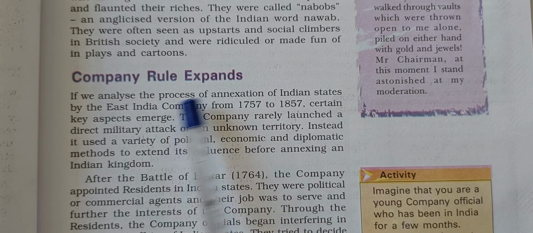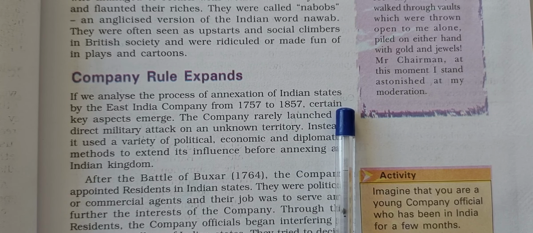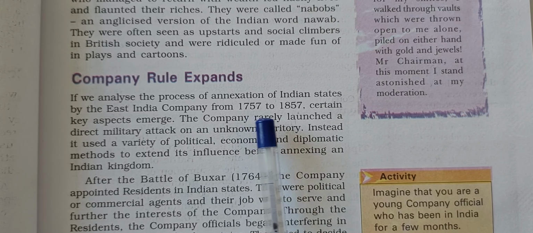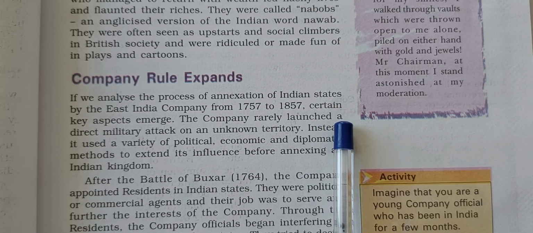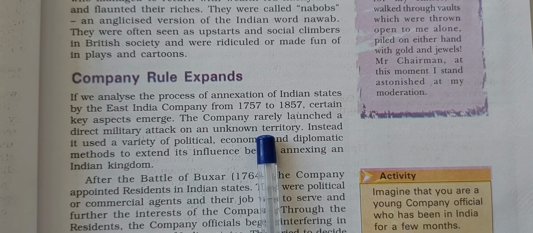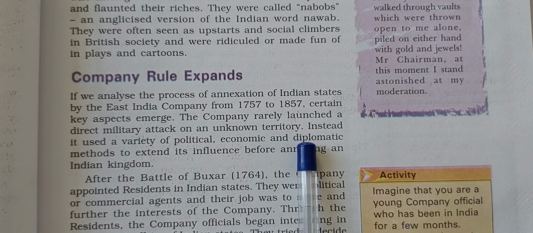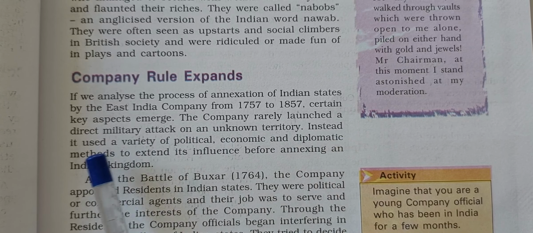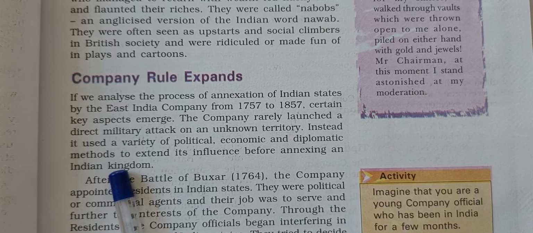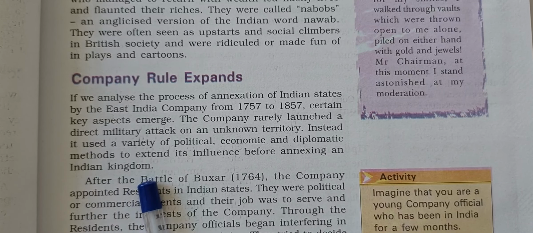Company rule expands. If we analyze the process of annexation of Indian states by the East India Company from 1757 to 1857, certain key aspects emerge. The company rarely launched a direct military attack on an unknown territory. Instead, it used a variety of political, economic, and diplomatic methods to extend its influence before annexing an Indian kingdom.